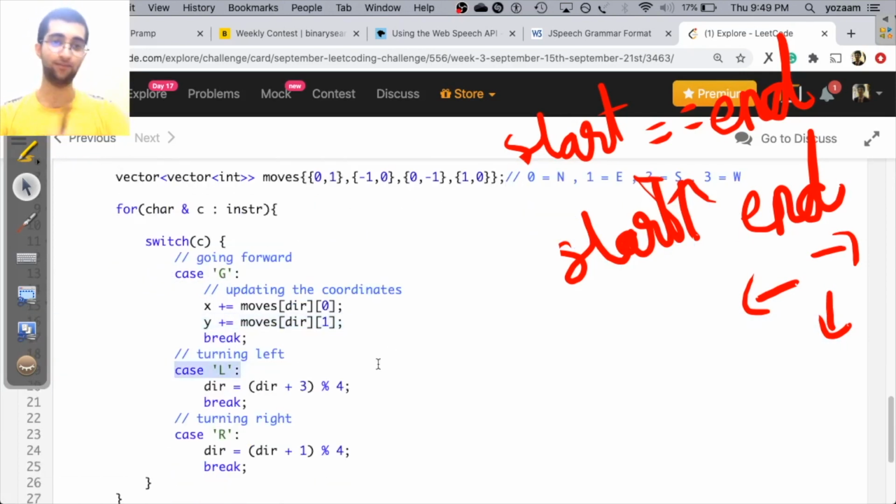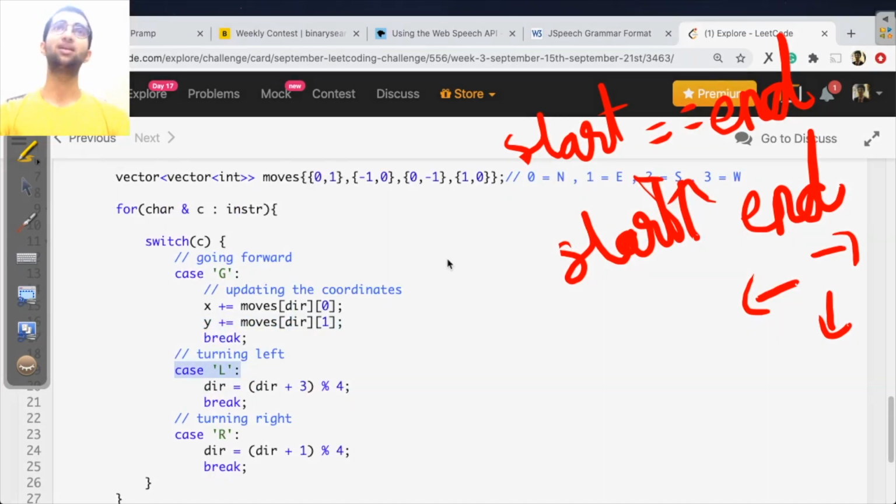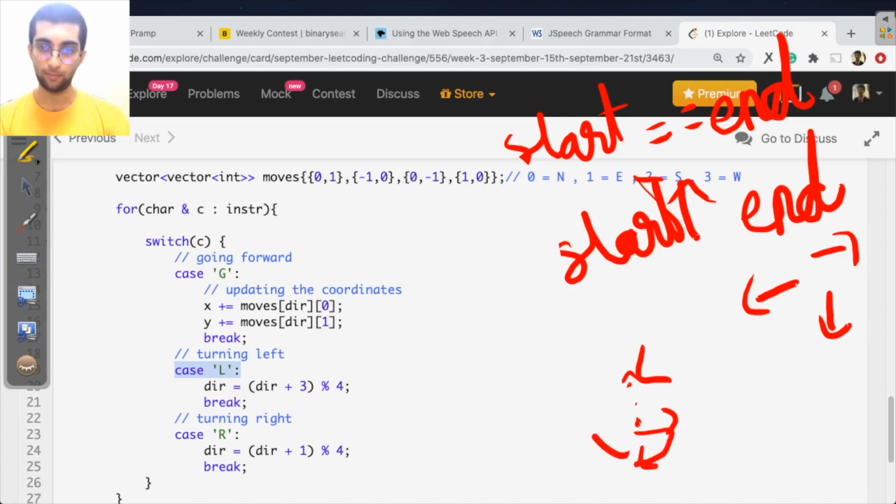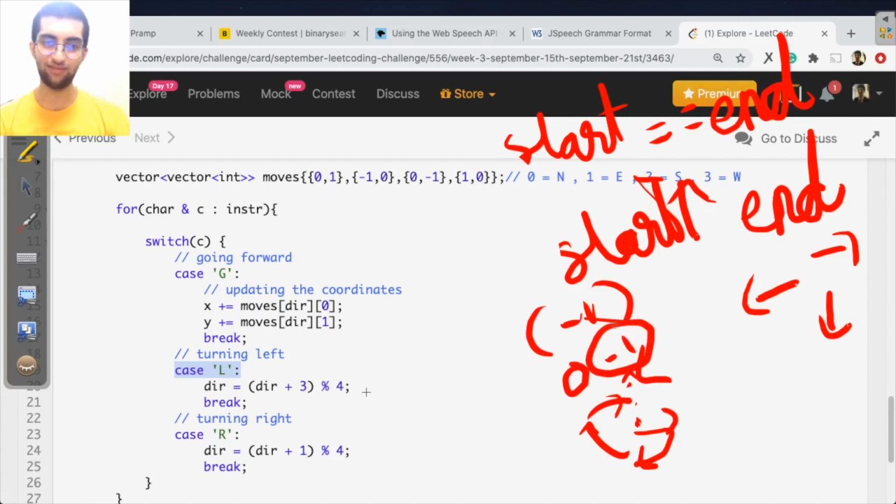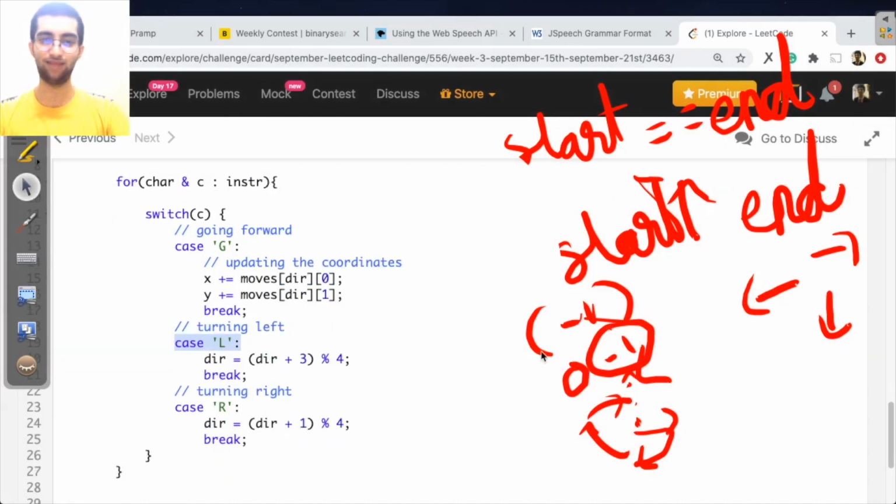If I'm turning left, then let's say I'm facing here. Now I need to face here, right? I need to face top. So it's the same thing as doing +1, +2, +3. Why didn't I do -1? Because let's say I was at 0. Then when I do -1, I get a negative number, which doesn't work well with this modulus. So just to avoid some confusion, I'm doing +3 for a left turn and +1 for a right turn. So that's it. That's the code.